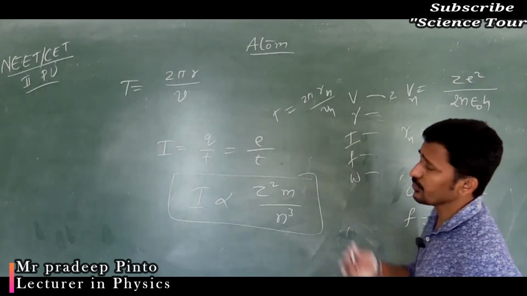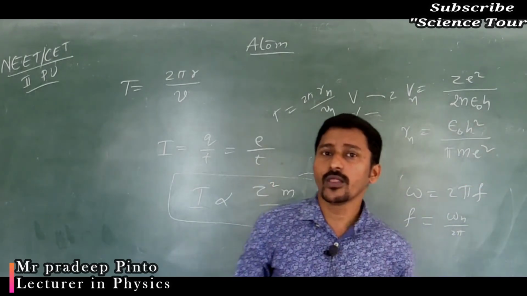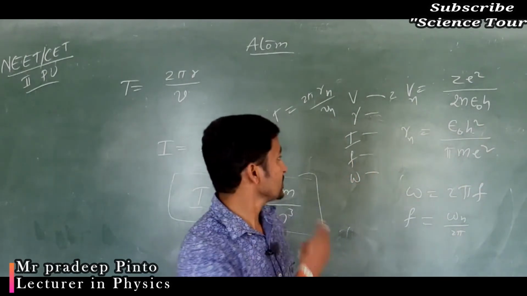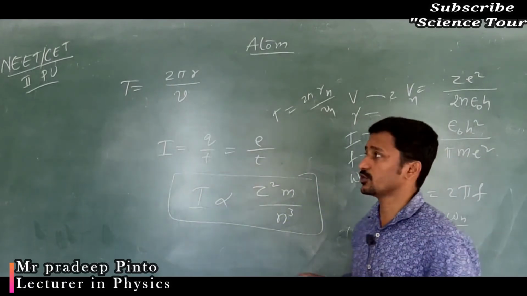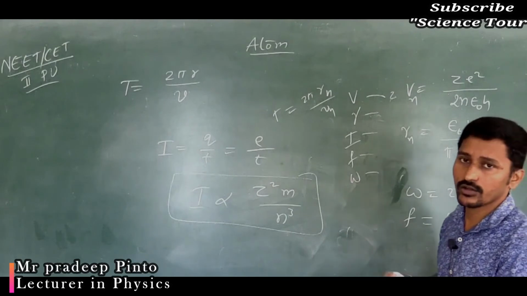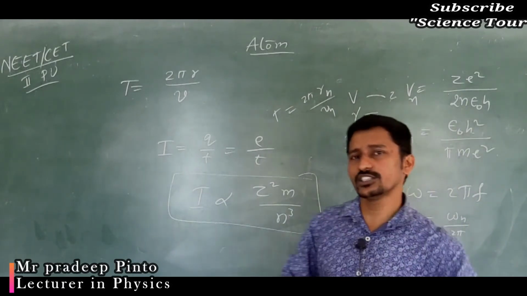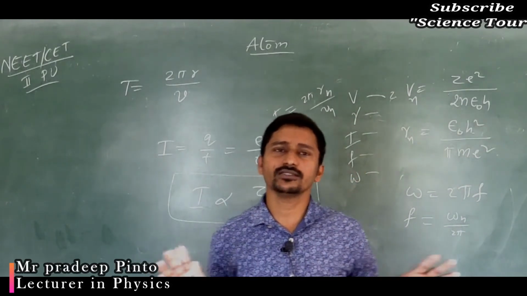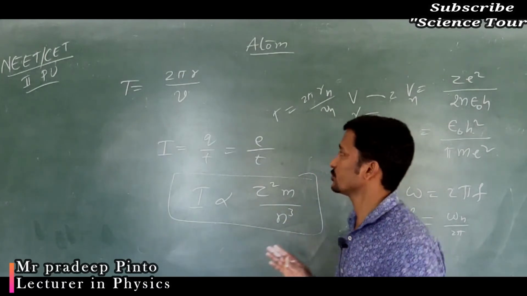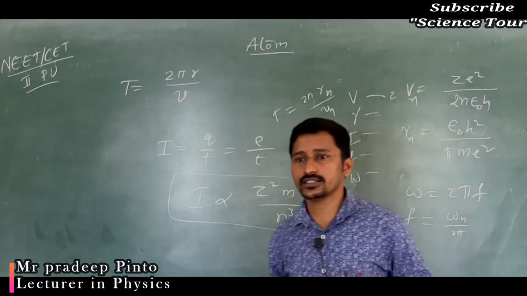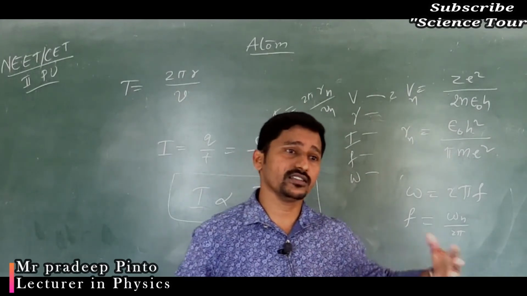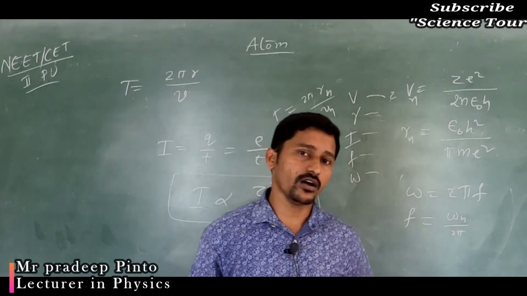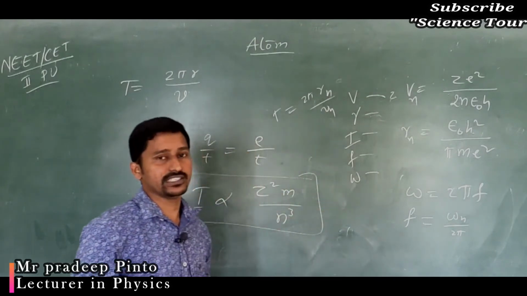So when you write in your book, make a formula list of these and write them down somewhere, and don't concentrate too much on the synopsis, because you need not see that synopsis 2 to 3 times. Once or twice is sufficient. The more questions you solve, the more you will understand the synopsis, because anyway when you solve questions again and again, you go through the formulas and concepts again.